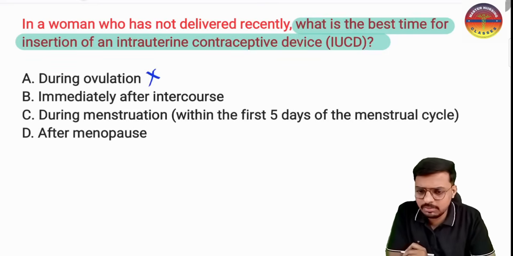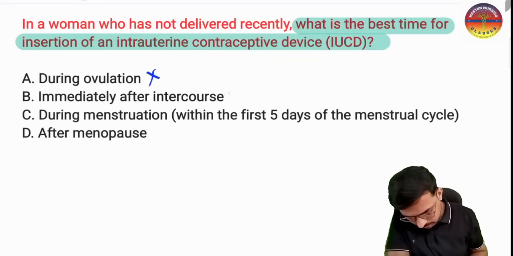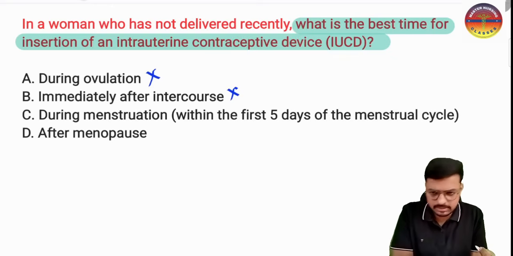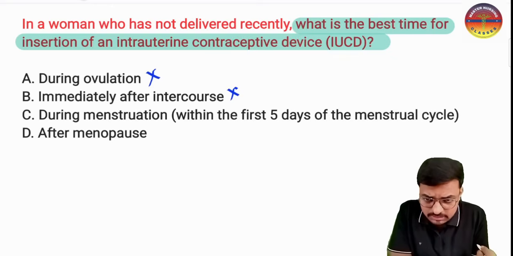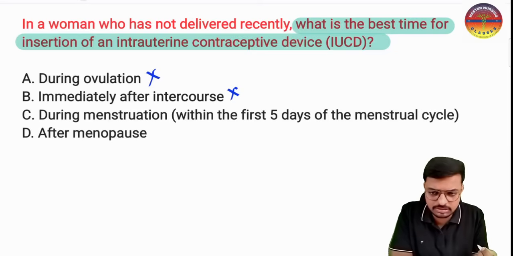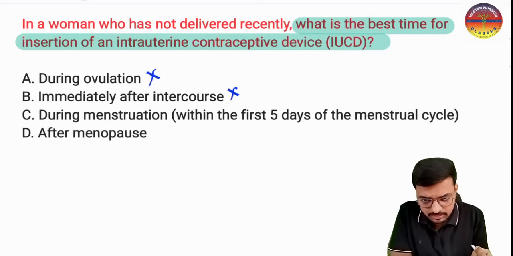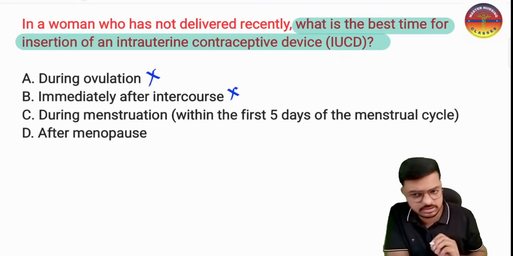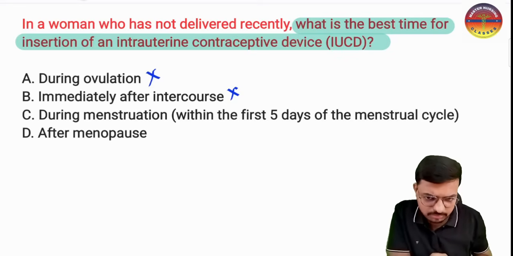Then option B is immediately after the intercourse. Yes, if you insert the IUCD, the copper device, immediately after intercourse, it will work as an emergency contraceptive. But here there is no emergency situation given in the question. They have just asked what the best time is. So immediately after intercourse is not the best time.